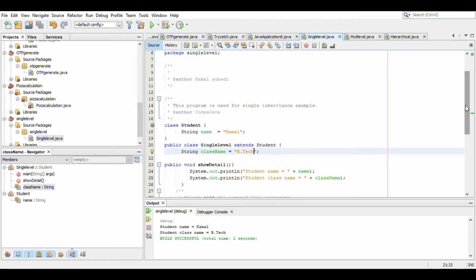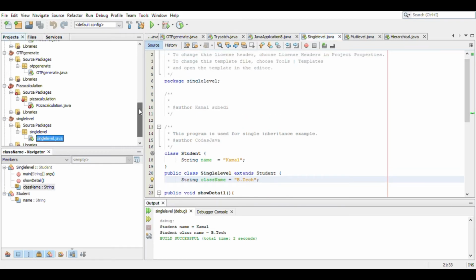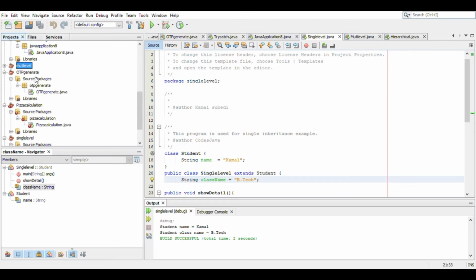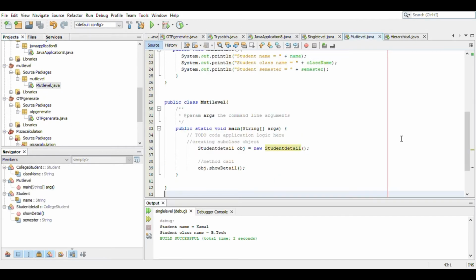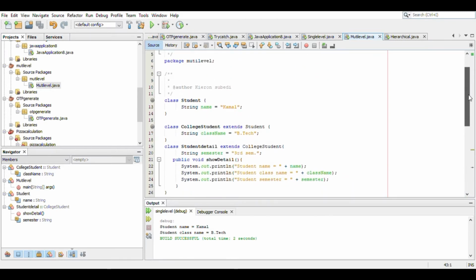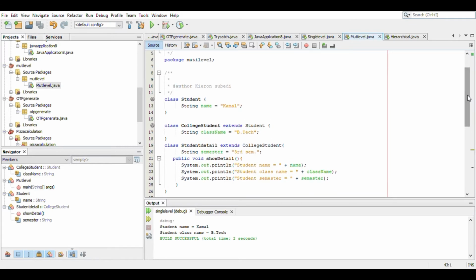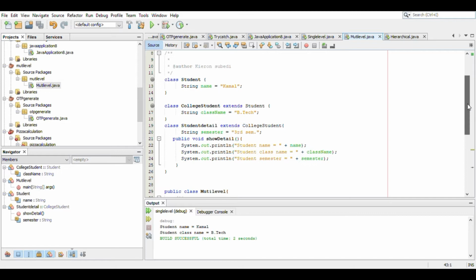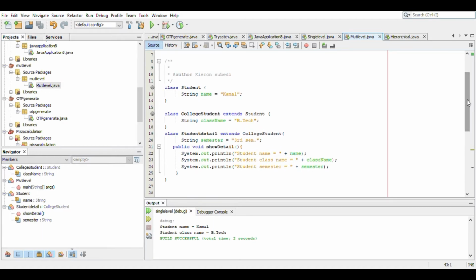Now likewise we're gonna see the code for multi-level inheritance. Here it is. Here is the code for multi-level inheritance. In multi-level inheritance, more than one or two classes are created, and follow the step. Here is the class student and the college student and student detail. Now we inherit the class student in the college student by using the keyword extend.